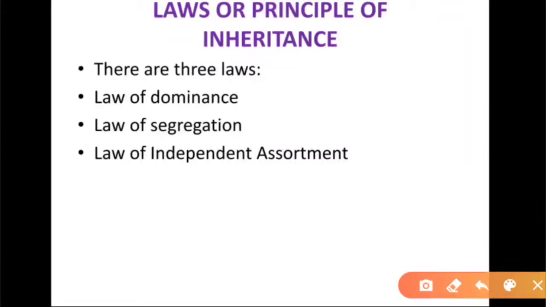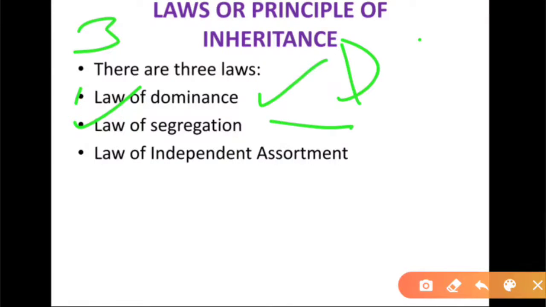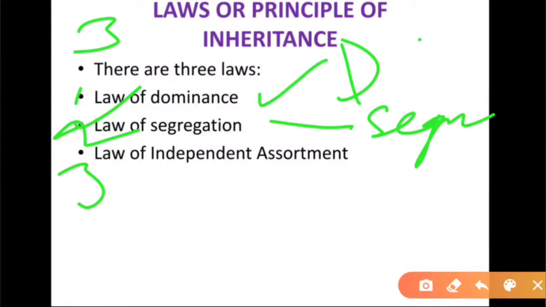Now, Mendel performed 3 laws of inheritance, or you can say principles of inheritance. There are 3 laws. Number one, law of dominance. That means in this law only the dominant character is transferred. Then law of segregation. In this we can see both characters are segregated. Third law is law of independent assortment.